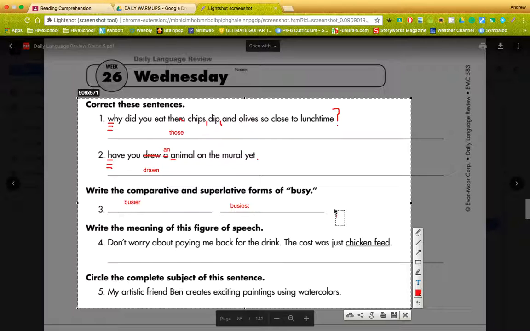I don't know if that would be considered an idiom or not. Chicken feed, but I think it is. Yeah, it's a common expression. Chicken feed. So yeah, it just means it's cheap. Okay,